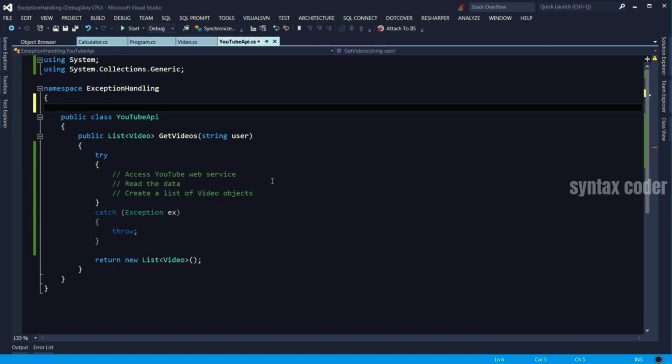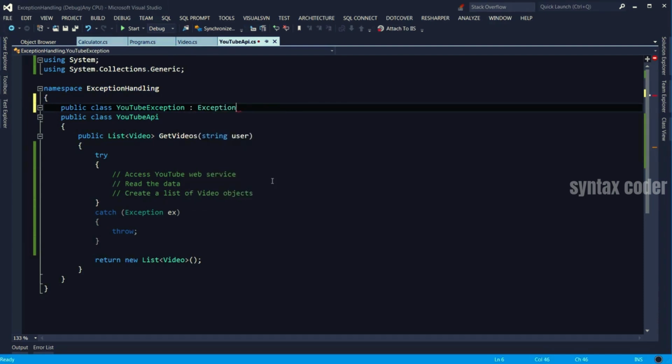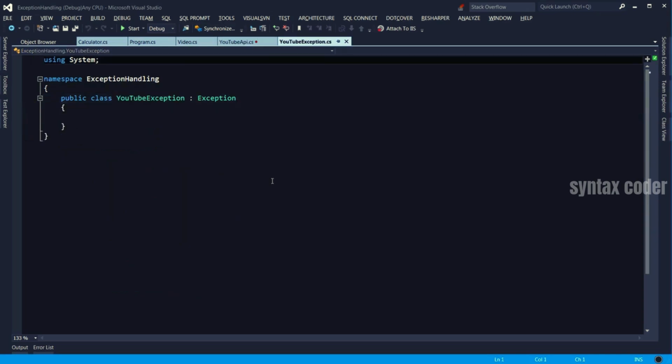First, I create a class here, public class, call it YouTubeException, and that should derive from System.Exception. Now with ReSharper, I select this class, I put the cursor here, press Alt and Enter again, and it moves it to a separate file.